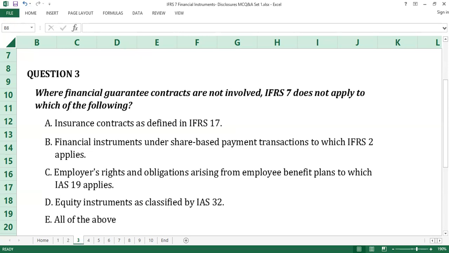IFRS 7 does not apply to financial instruments, contracts, and obligations under share-based payment transactions to which IFRS 2 share-based payments applies. It neither applies to employers' rights and obligations arising from employee benefit plans to which IAS 19 employee benefits applies, nor instruments that are required to be classified as equity instruments in line with IAS 32 financial instruments presentation. E is the answer to question number 3.